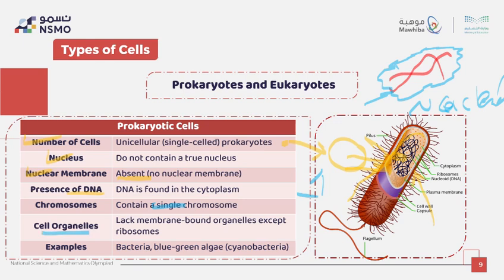The cell organelles lack membrane-bound ones, such as Golgi, endoplasmic reticulum, and mitochondria. They only have ribosomes. And for examples of prokaryotes here: bacteria and blue-green algae, which we call cyanobacteria.